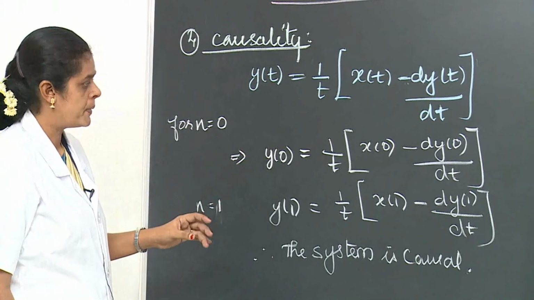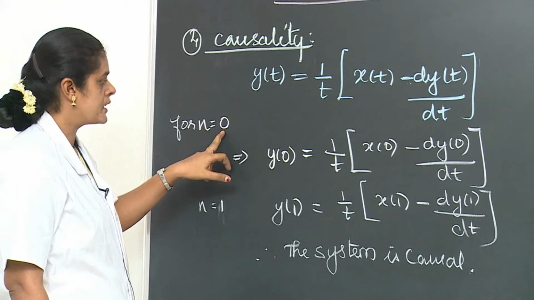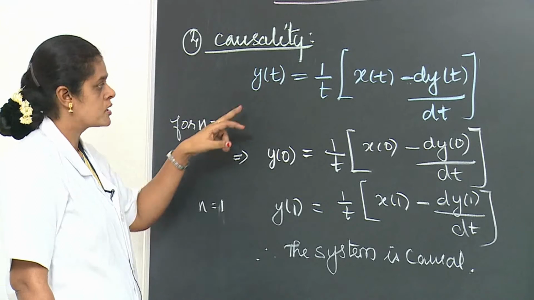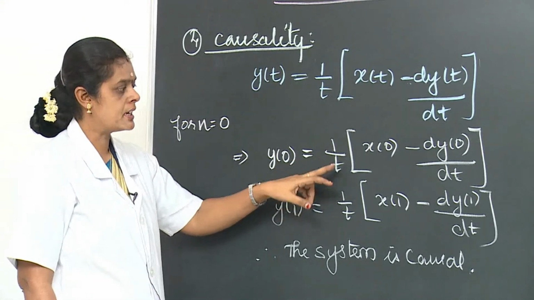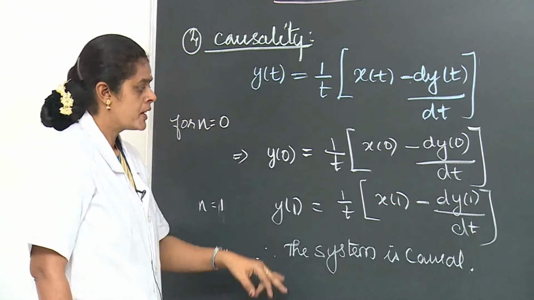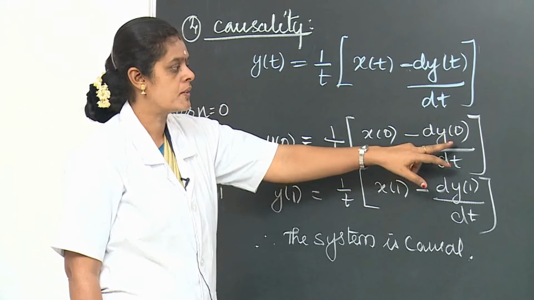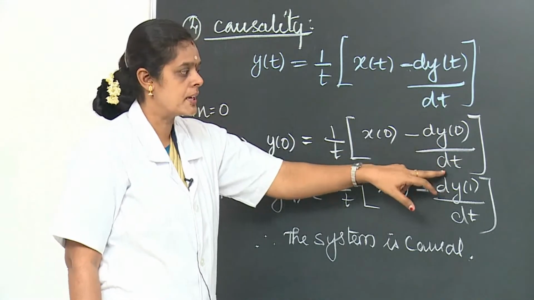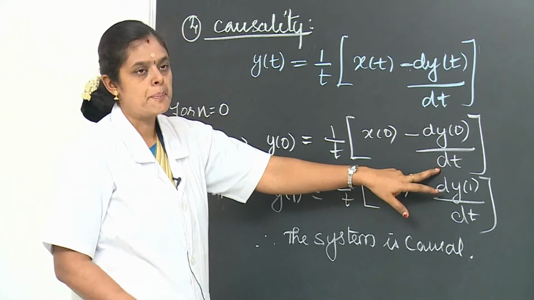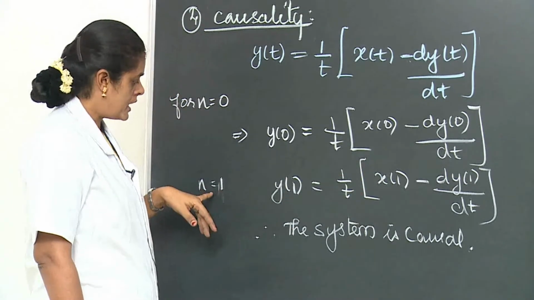So we apply the property. For example, for n = 0, the sample value: y(0) = (1/t)·x(0) − dy(0)/dt. The present output depends on the present input, but the dy/dt, the differential, means the system needs the past input also. So the next sample, n = 1.